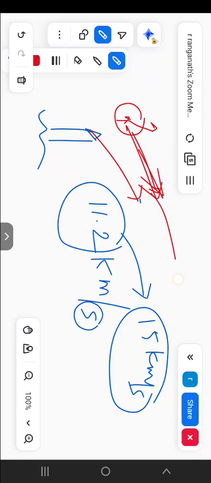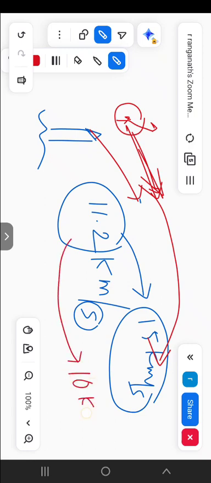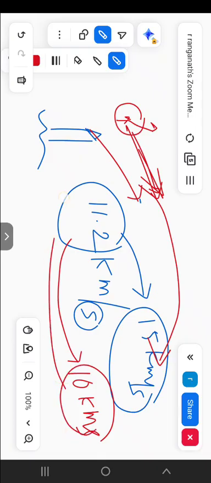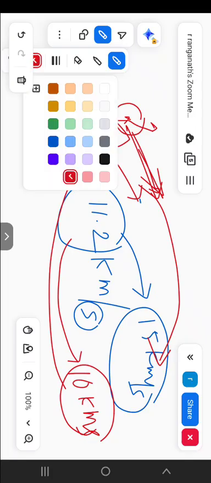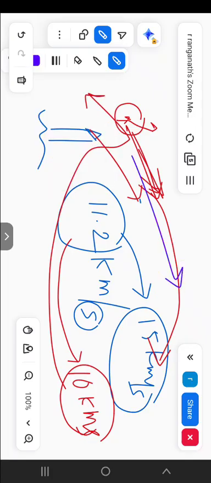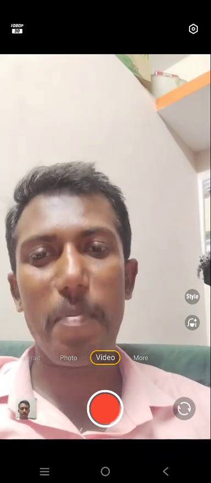If we increase the speed, it is thrown away. But suppose we decrease the speed, what will happen? Suppose 10 kilometer per second, what will happen? At that moment it will fall down. Clear? Whenever we increase the speed, it is thrown away. Whenever we decrease the speed, it falls down. By showing this type of difference, I explain all the concepts. See friends, I explain all these concepts in this schematic way, in practical orientation.